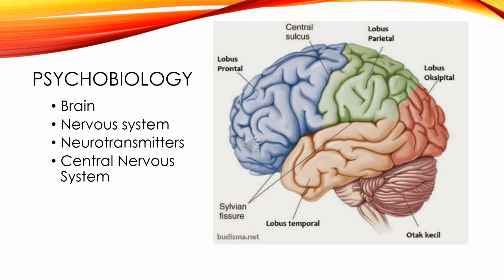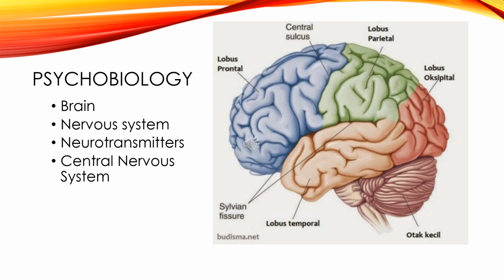The third is the temporal lobe. The location is the side of the brain near the temples, and the function is for auditory processing, memory formation, language comprehension, and emotional response. And the last is the occipital lobe. The location is the back of the brain, and the function is for visual processing, like interpreting color, light, and movement, and also recognizing objects and faces.